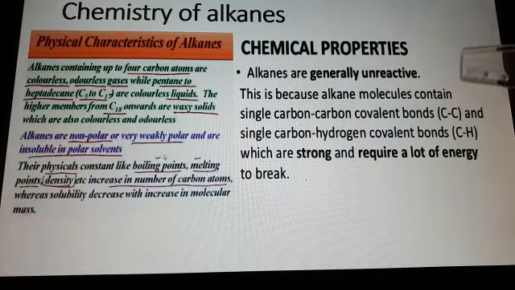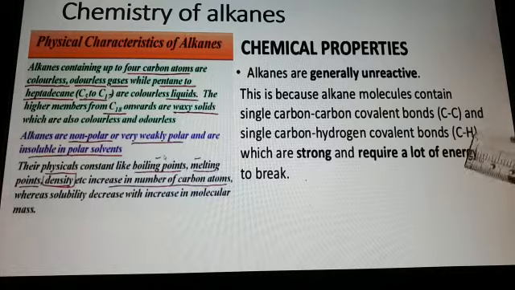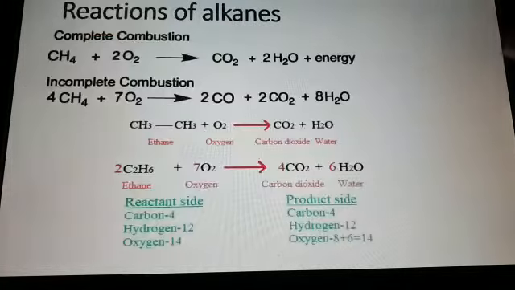This is because alkane molecules contain single carbon-carbon covalent bonds and single carbon-hydrogen covalent bonds. These two bonds are very strong and it requires more energy to break them. That is why alkanes are chemically unreactive. Here are now some reactions of alkanes. Alkanes undergo combustion reaction and halogenation reaction.